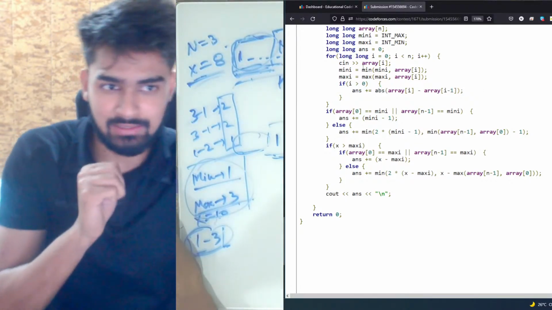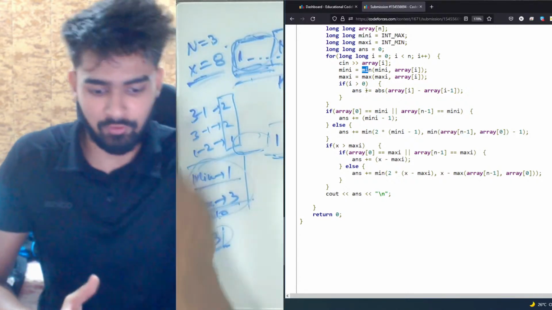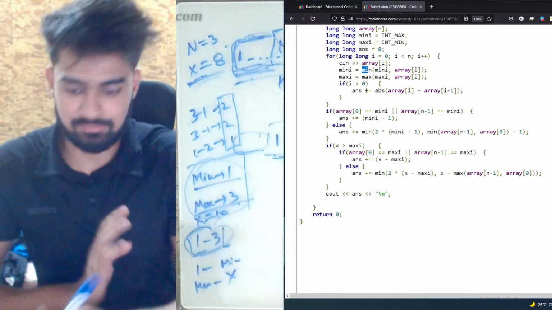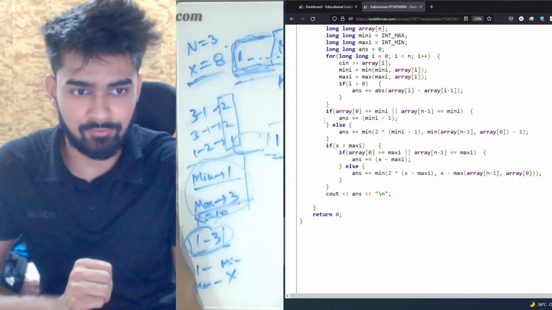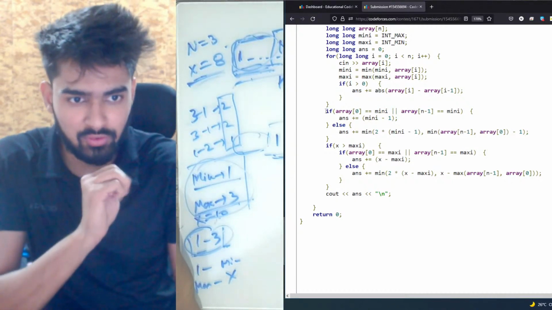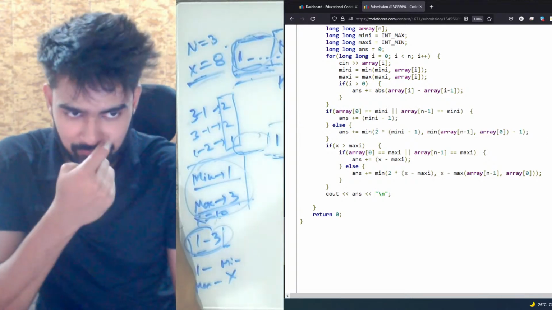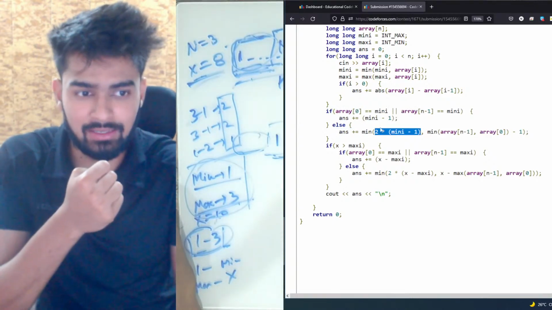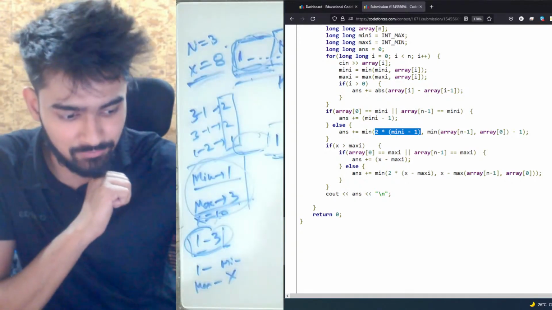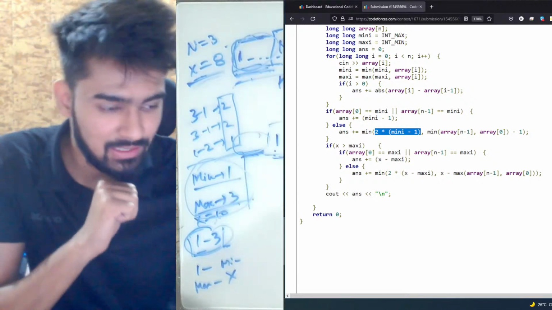Then we know that we have already inserted all the values between minimum and maximum. Now we need to take care of all the elements from 1 till minimum and from max till x. So let's first look at all the values from 1 to minimum. Now there is a possibility that my minimum element is present. You don't really need this much part, you just need this part. What you need to do is, your answer will be either 2 times minimum minus 1, considering that this minimum is present somewhere in the middle, or you can actually insert all the values in the start or in the end.